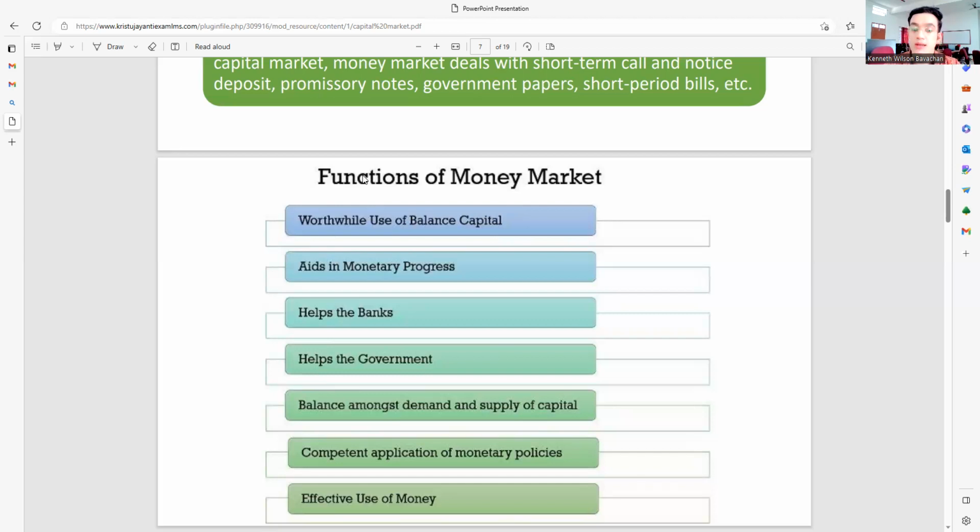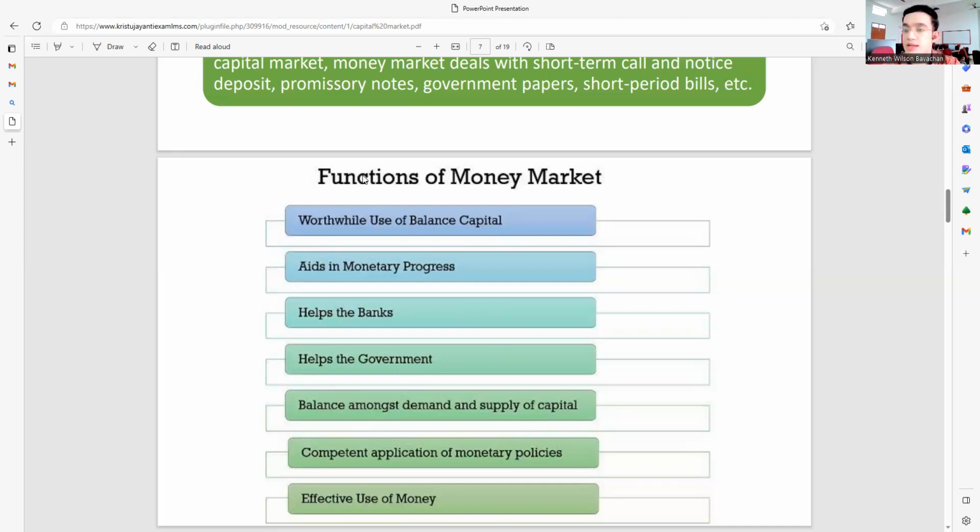Balance amongst demand and supply of the capital. There's always a need for the extra when demand and supply are the major highlight. If there's a sudden increase in the demand, or a sudden increase in the supply, then by default we'll need to balance them. When we need to balance them is when we have to actually go for the borrowing and lending concepts.